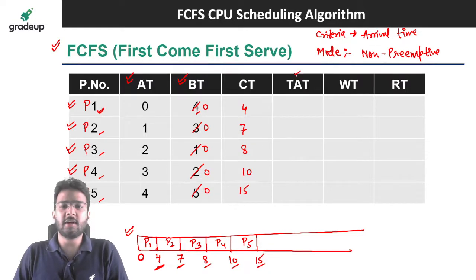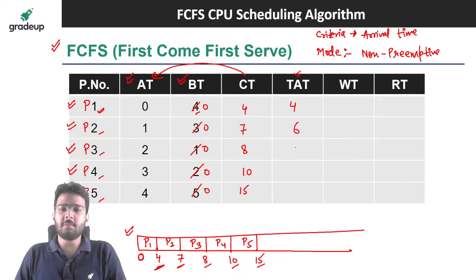Now we have to find out the turnaround time. Turnaround time is equal to completion time minus arrival time. So 4 minus 0 it is 4, 7 minus 1 it is 6, 8 minus 2 it is 6, 10 minus 3 it is 7, 15 minus 4 it is 11.